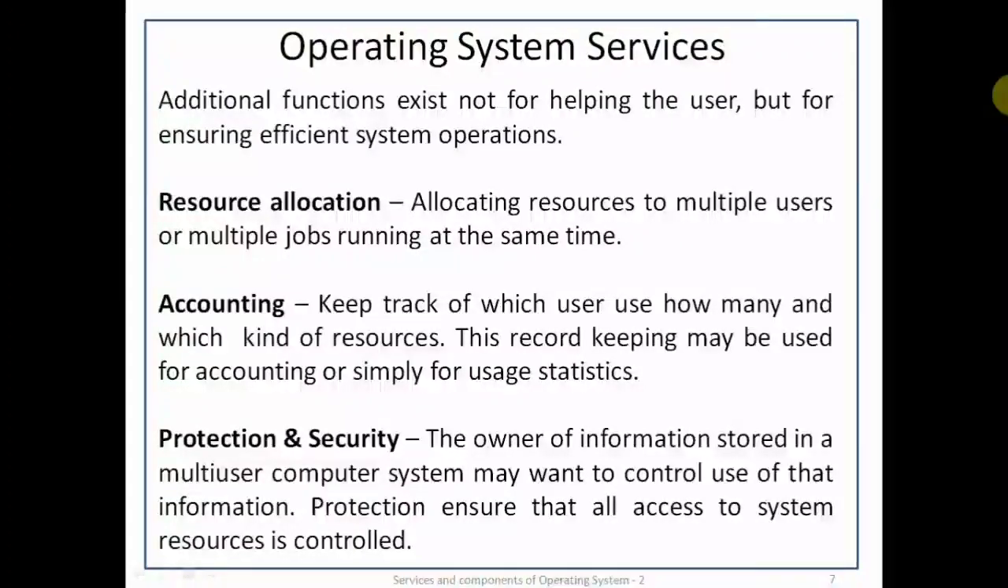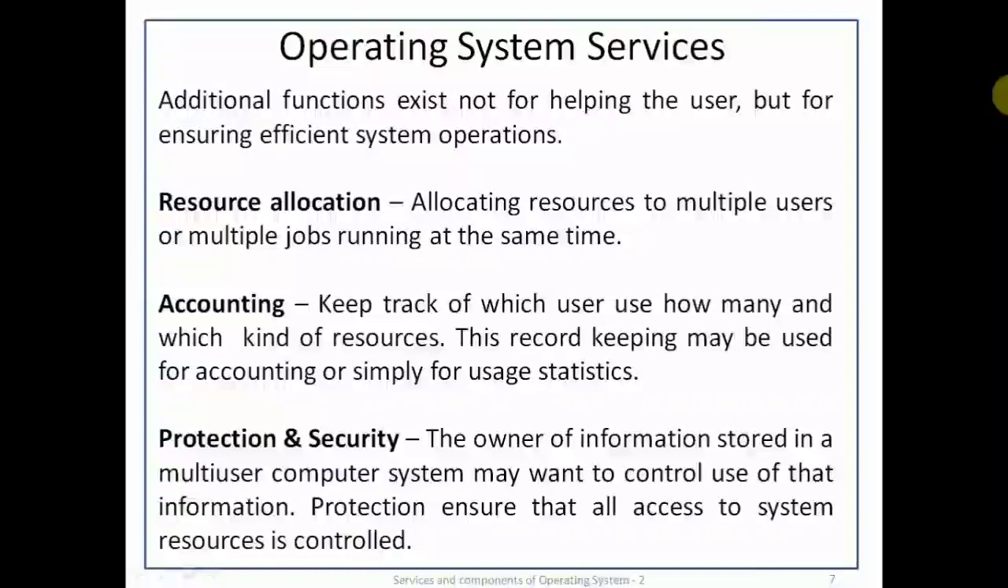Additional functions exist not for helping the user but for ensuring efficient system operation. Resource allocation. When multiple users are logged on the system or multiple jobs are running at the same time, resources must be allocated to each of them. Many different types of resources are managed by the operating system. There might be a routine to allocate various resources like printers, modems, storage drives, and other peripheral devices.